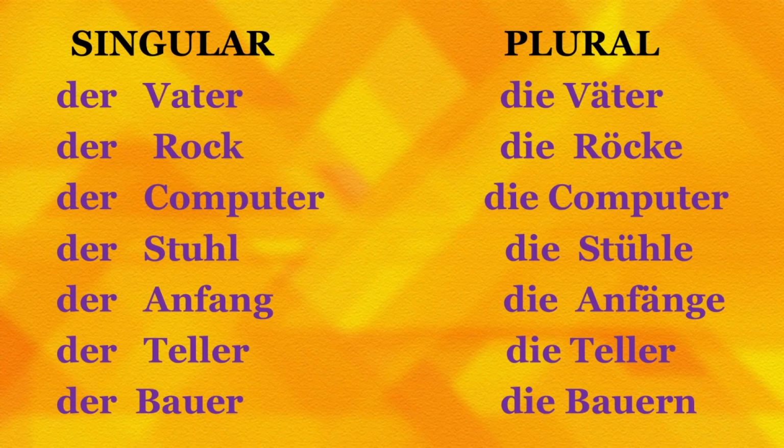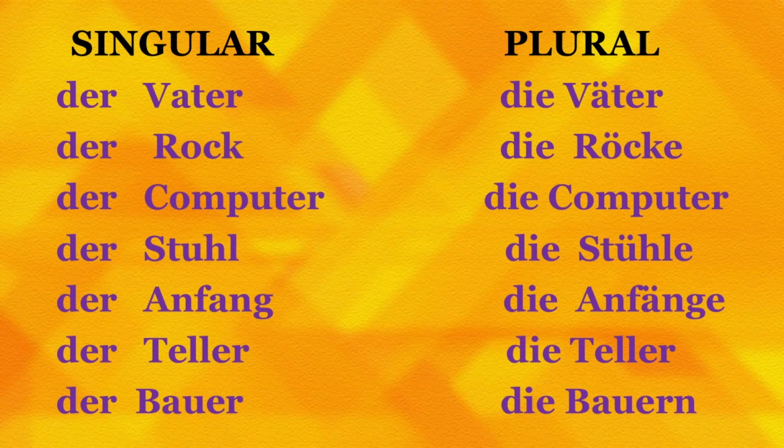So, it is die Computer. Der Stuhl, that is chair, the plural form is die Stühle. Es gibt hier viele Stühle. There are a lot of chairs here. Der Anfang, beginning. Die Anfänger, plural form.